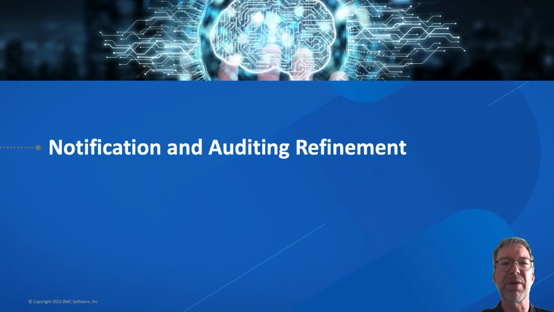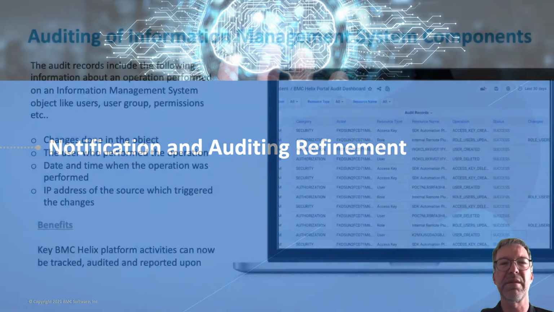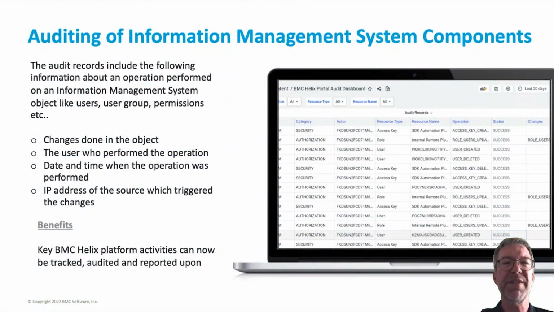For Helix Portal and Common Services, we are showing improved functionality around notifications and auditing. The first feature we'll talk about is Auditing for the Information Management System component. We are creating an auditing framework, and that framework is available for all consuming applications to consume or build auditing service.